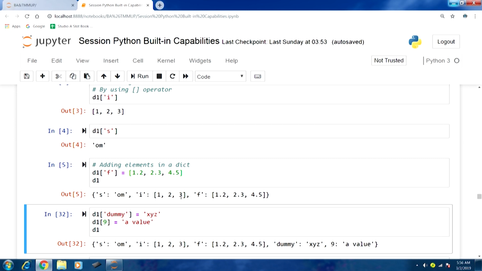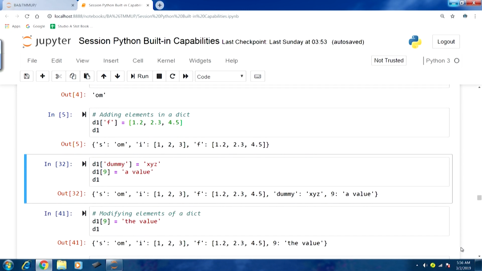Now, let us run a few more examples. We are adding a few more elements here. For example, D1 and the key is a dummy string object, and then the value is also a string, that is XYZ. Then we are adding another element where we are mentioning D1 and the key is 9.